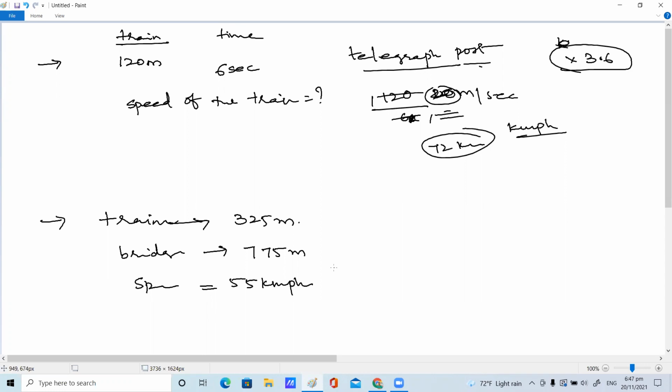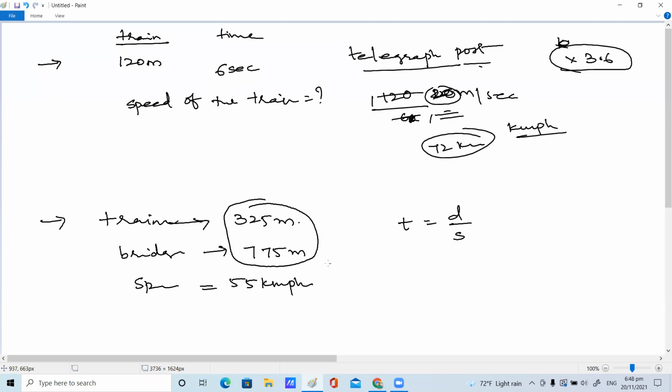cross the bridge? So what should you do in this case, children? You have to add up the train length, because the complete train should cross the bridge. Time is distance upon speed, the formula for time. That is okay. Time is nothing but distance by speed. That's what you said. Absolutely correct. If a train is crossing a bridge, you have to combine these two lengths.